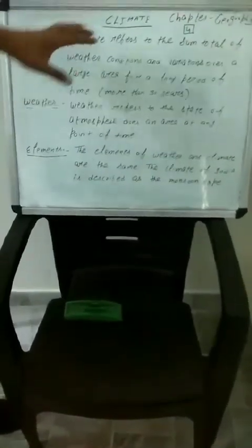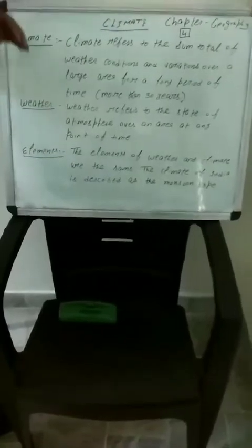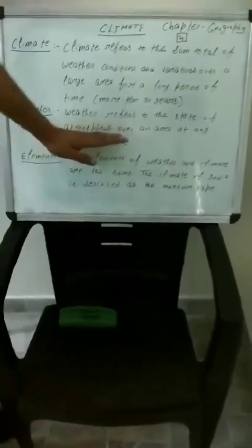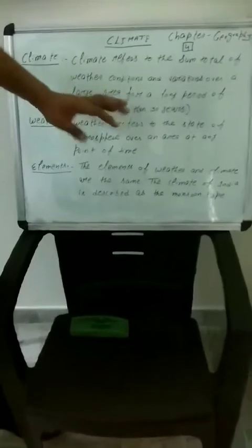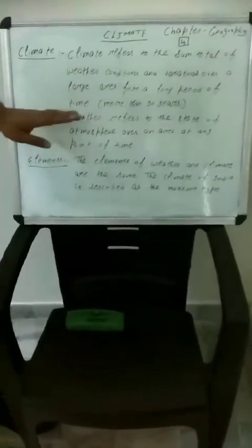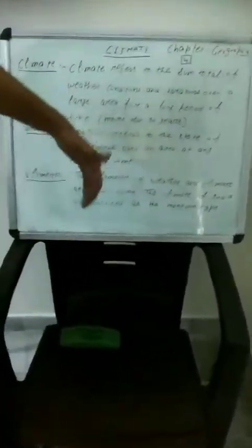Weather is not a part of this chapter, which is climate, but I want to explain to you what weather is, because every time we will compare weather and climate. So weather refers to the state of atmosphere over an area at any point of time. It means weather changes within an hour, within some minutes. Like this time it's very hot, and maybe after that there will be clouds and there is rain. So the weather may change from hot to a little bit of coldness in the atmosphere, or maybe become humid.